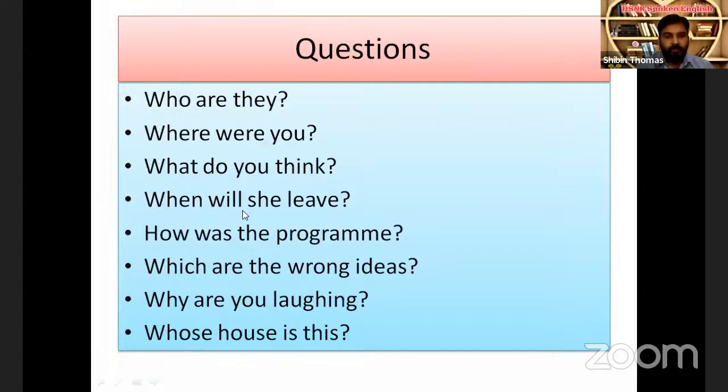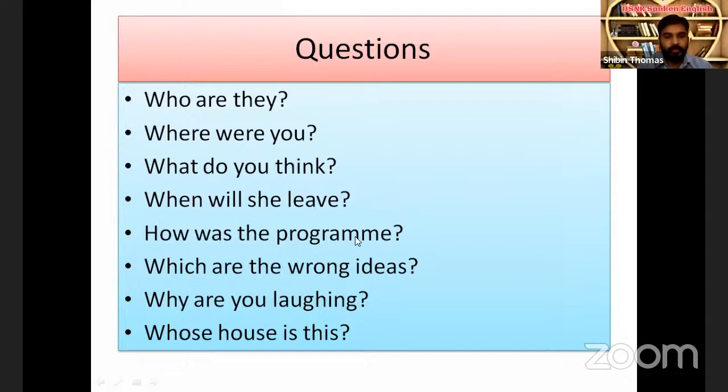Then, when will she leave? Will is used in future tense, and this question is about her action in the future. That is, when will she leave? Will is auxiliary verb, leave is main verb.